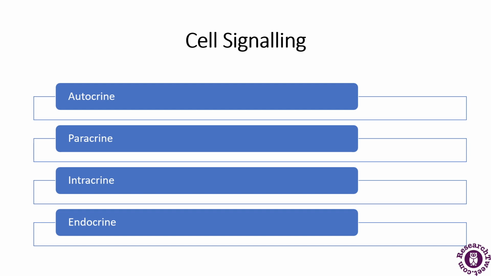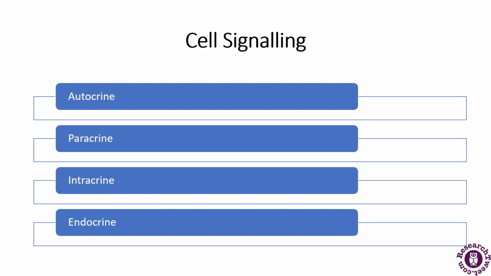The effect of hormones depends on how they are released. These are some of the signaling effects, which are classified as autocrine, paracrine, intracrine and endocrine. Now what are these?